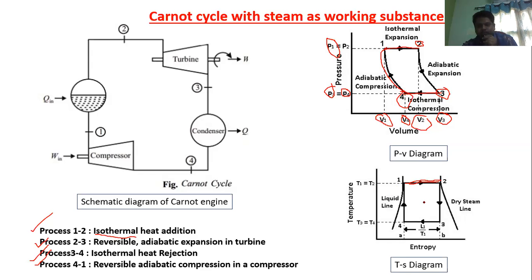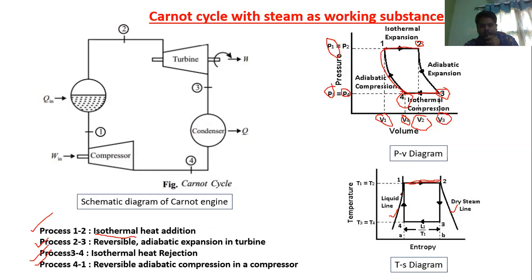One point I forgot to tell. See here, there are two lines. This line is the saturated liquid line. This line is the saturated vapor line. Now, coming to process 1 to 2. What is happening in the boiler? In the boiler, the water is converting into steam. When we add heat to the boiler, the water is converting into steam.